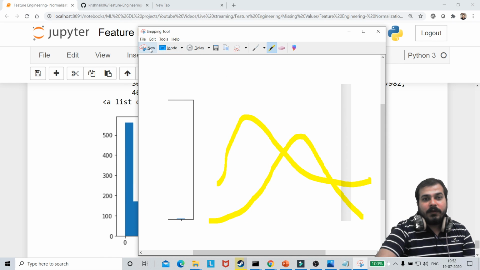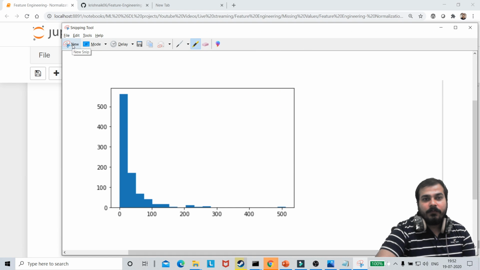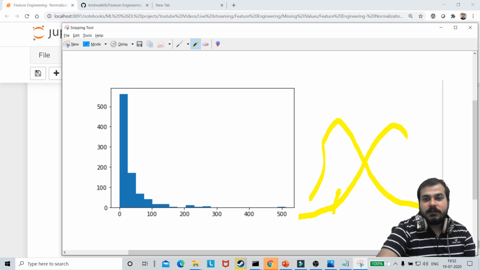So again, I will show you how to draw this. Suppose this is your graph, and if you make your diagram look like this, it is right skewed. If you make something like this, it is left skewed. Sorry for that, I do make mistakes.